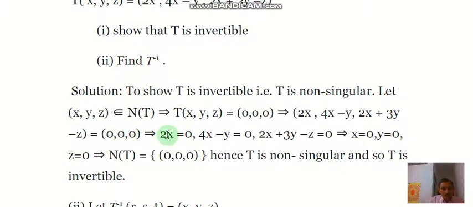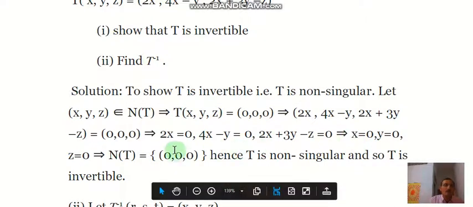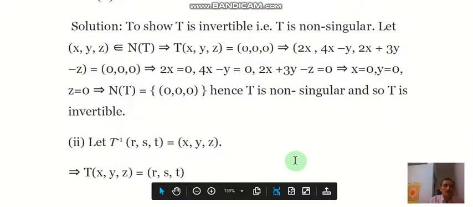So we compare each coordinate and solve this. Then we obtain the solution that x equals 0, y equals 0 and z equals 0. Therefore the null space contains only the 0 element, (0,0,0). Therefore T is non-singular, and so T is invertible.